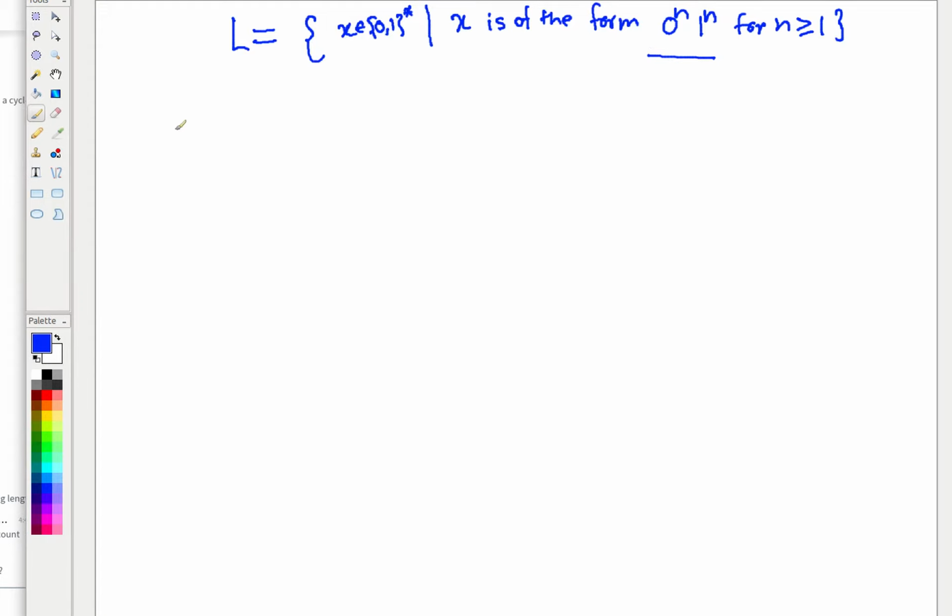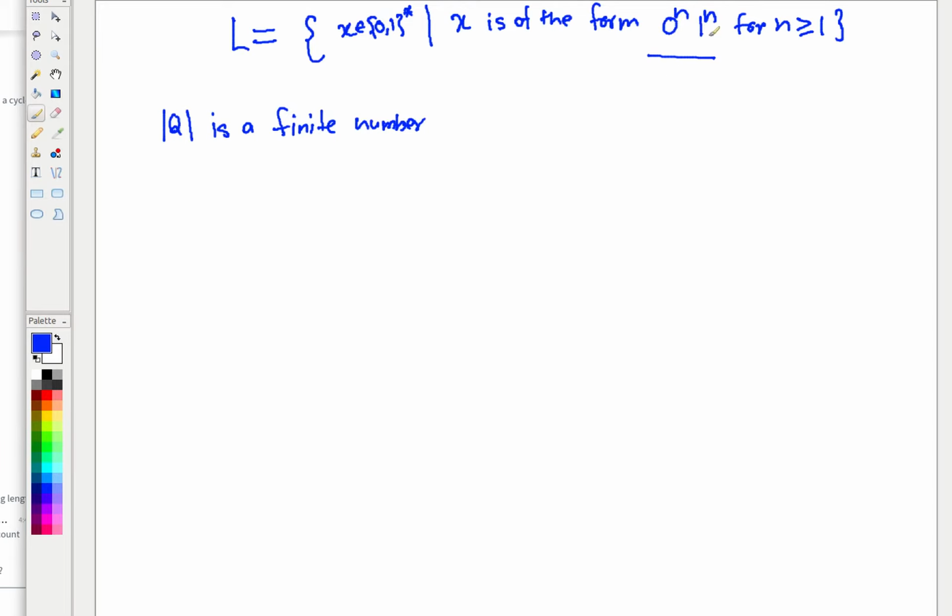Because if you remember, the mod of Q is a finite number. Now here, to keep track of how many zeros you have encountered, you have to keep changing the states, right?